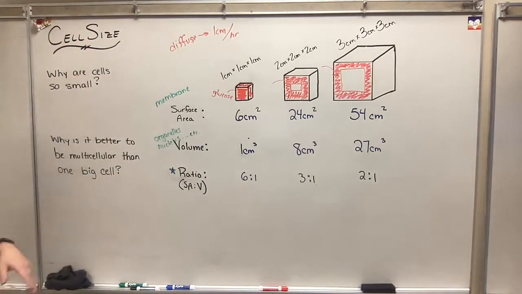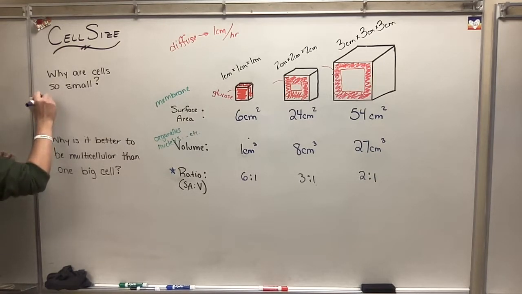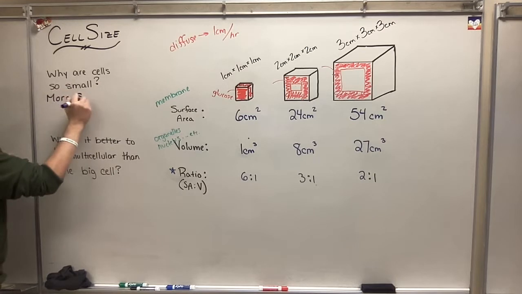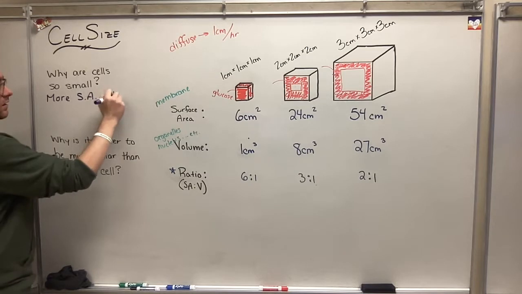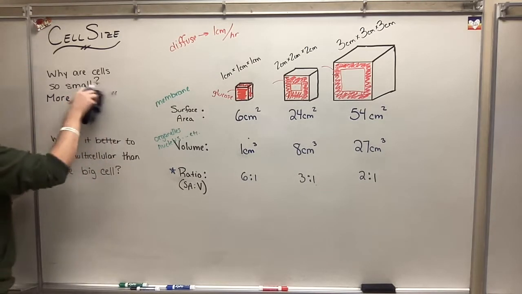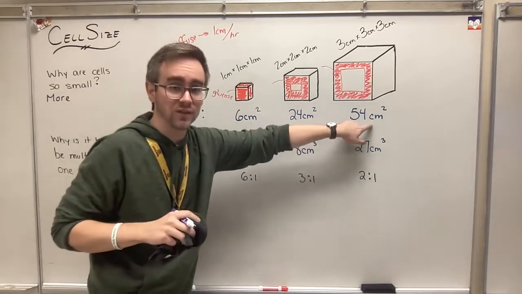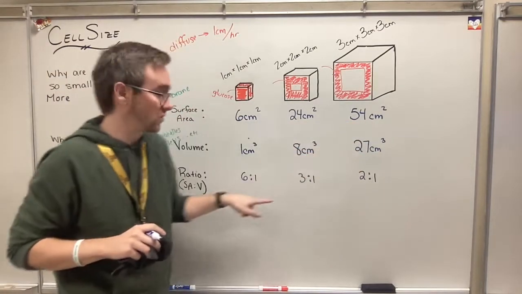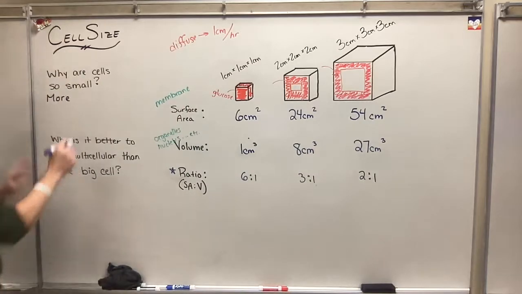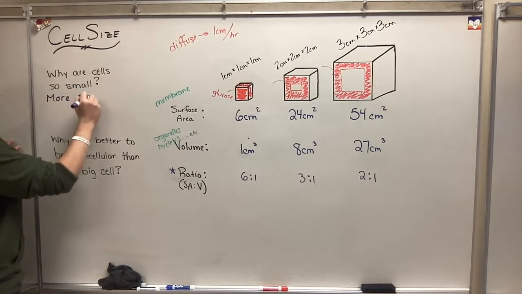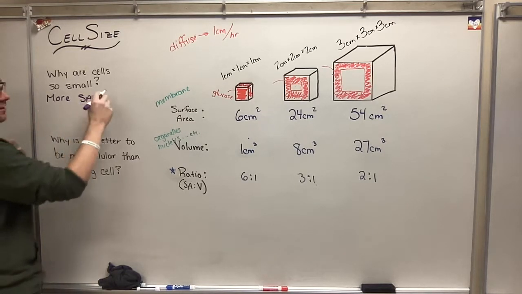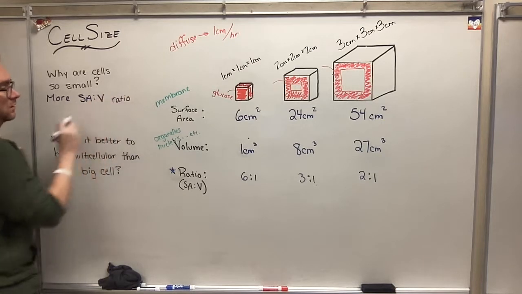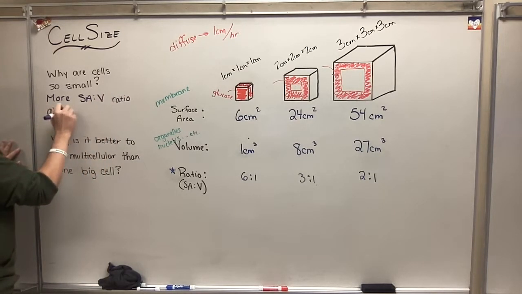But what we're talking about here, the reason why cells are so small is because we need lots of surface area. The more surface area, all right, the more surface area, let's actually talk about it, because it's not just surface area, because the surface area is going up on these ones. It's not just surface area. It's not just volume. It's the surface area to volume ratio. So that's why I'm going to write the more surface area to volume ratio allows the diffusion of more molecules.